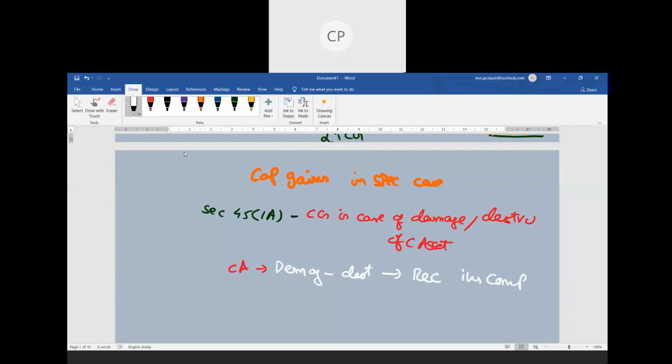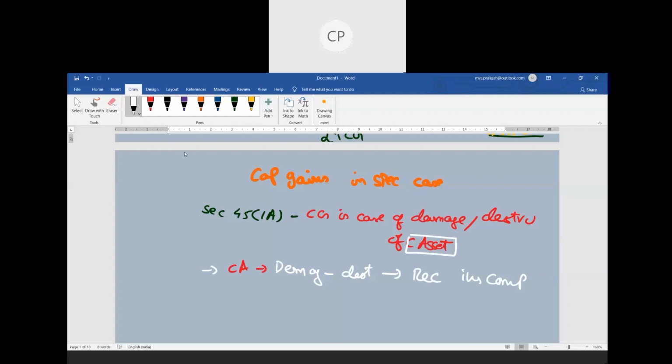Since we had an insurance policy on that capital asset, we received some sort of insurance compensation, then this section is applicable. If the capital asset is destroyed and there is no insurance compensation, then ultimately I need not apply section 45 subsection 1A. So 45 1A is only applicable where the capital asset is damaged or destroyed and you receive insurance compensation, then only this provision is going to be applicable.